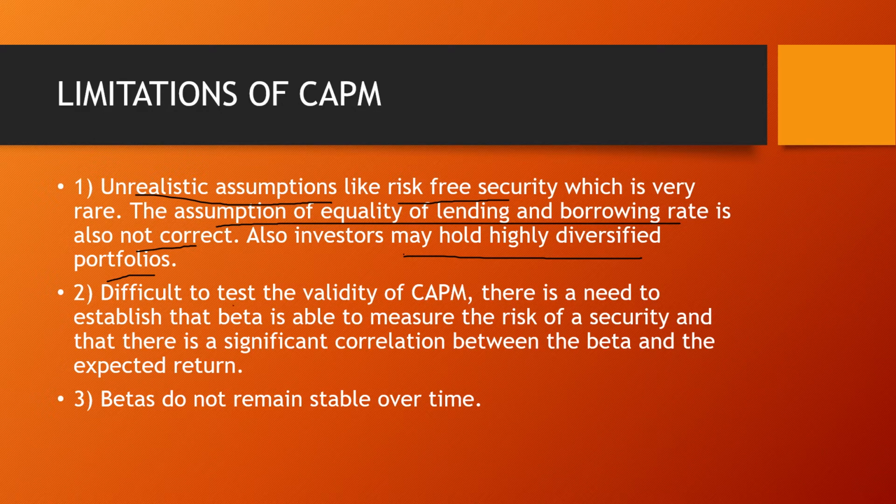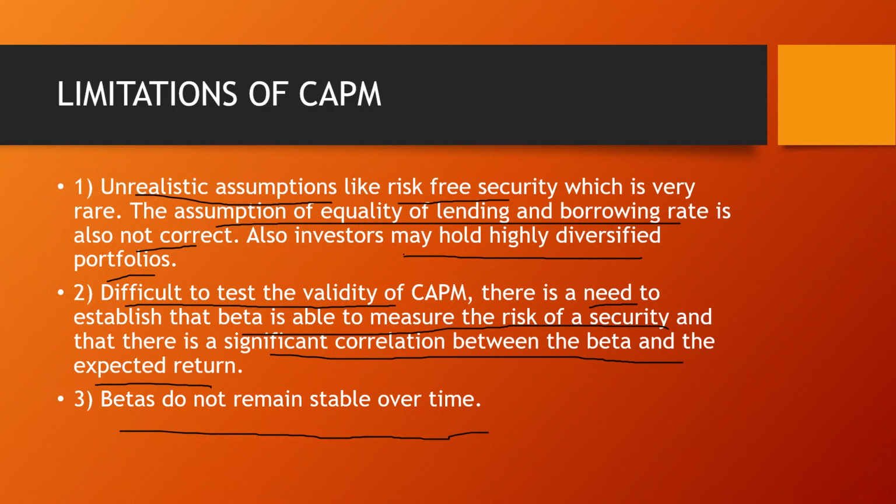It is difficult to test the validity of the CAPM. What we have read are mainly assumptions, so there is no concrete proof. There is a need to establish that beta is able to measure the risk of a security, and that there is significant correlation between the beta and the expected return. Also, betas do not remain stable over time. Obviously, systematic risk, that is the unavoidable risk, changes over time.